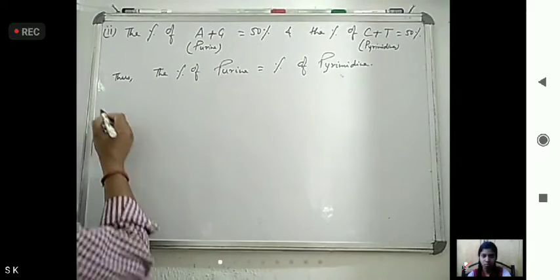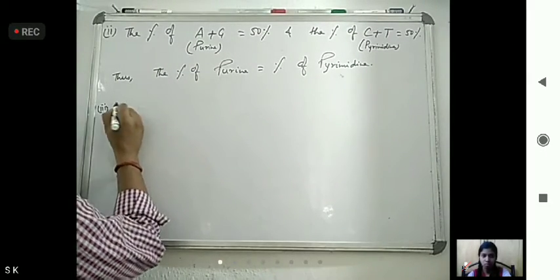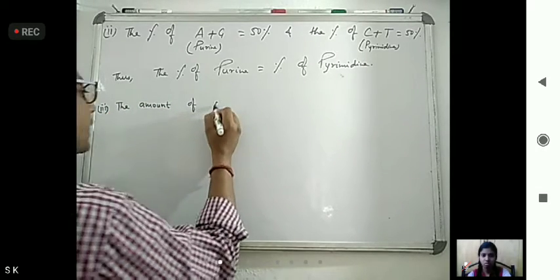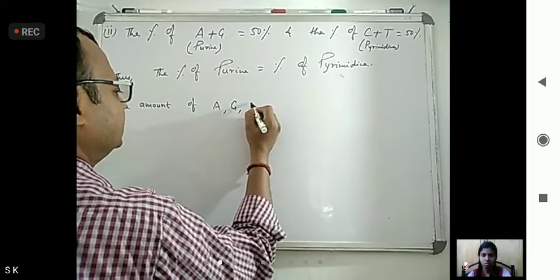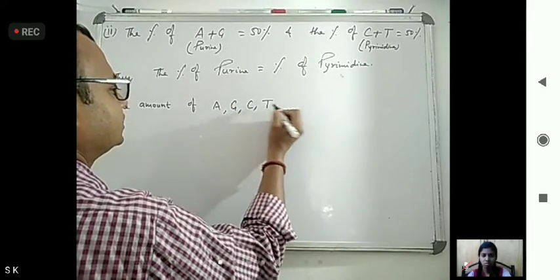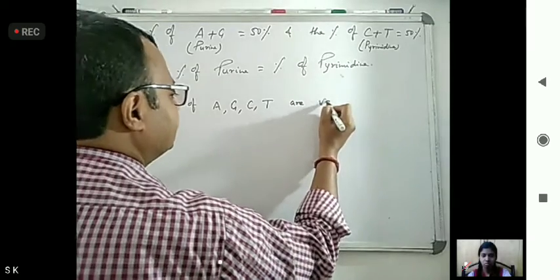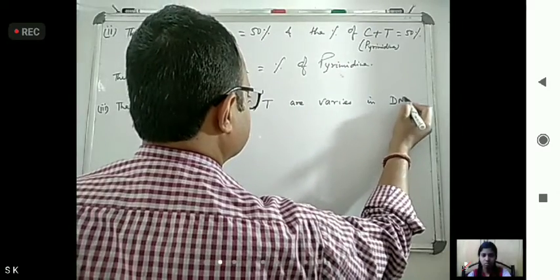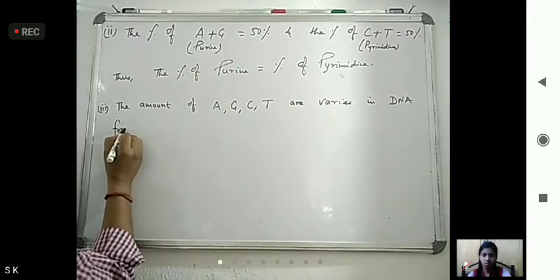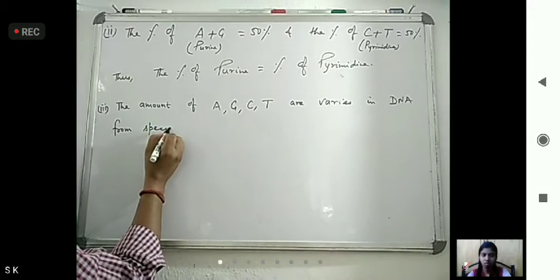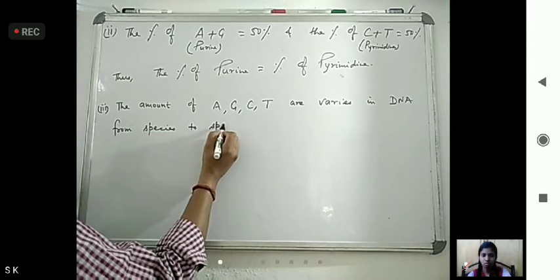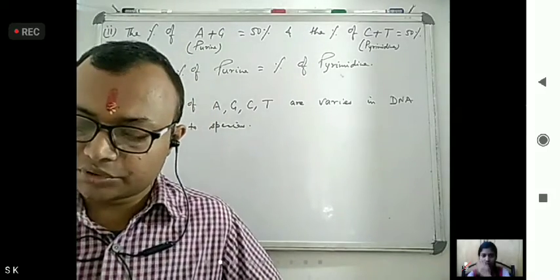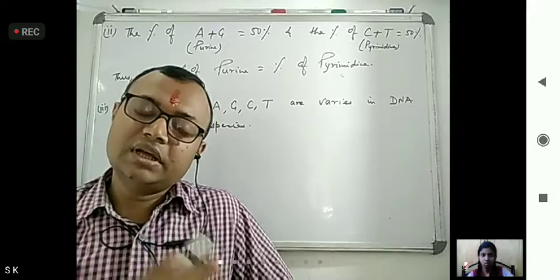The amounts of adenine, guanine, cytosine and thymine vary in DNA from species to species.